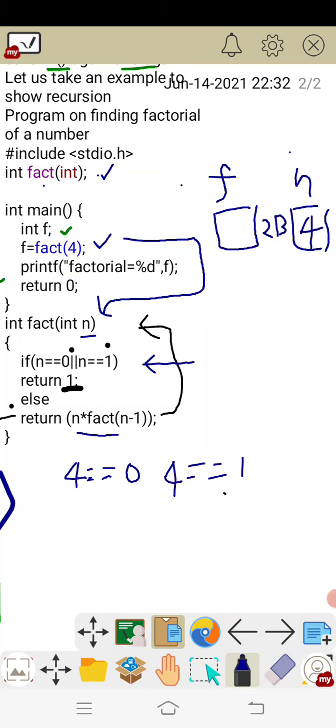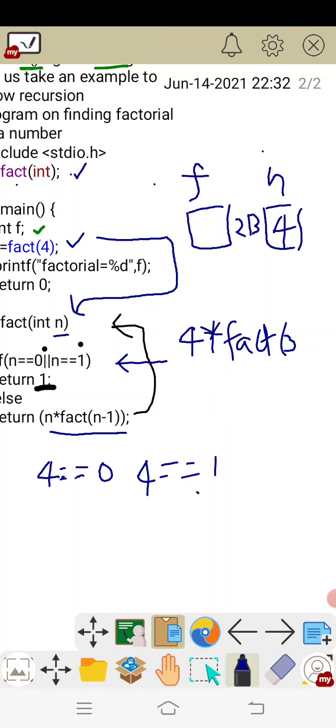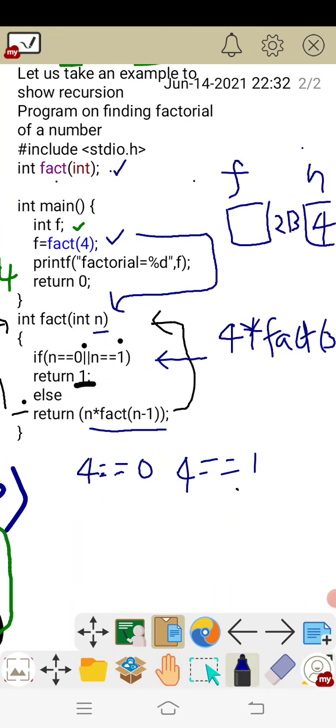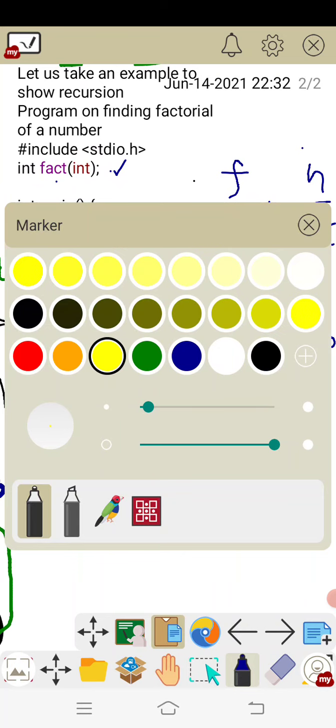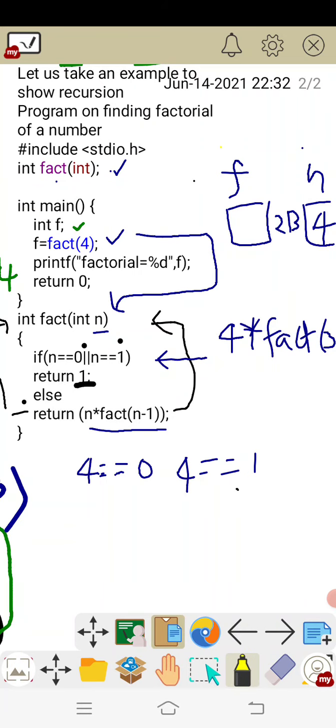So what will be the next function call? N into fact of n minus 1, that is 4 into fact of 4 minus 1, that is fact of 3. Okay, the fact of 3 function is called. Whenever you call fact of 3, automatically the same function is called.